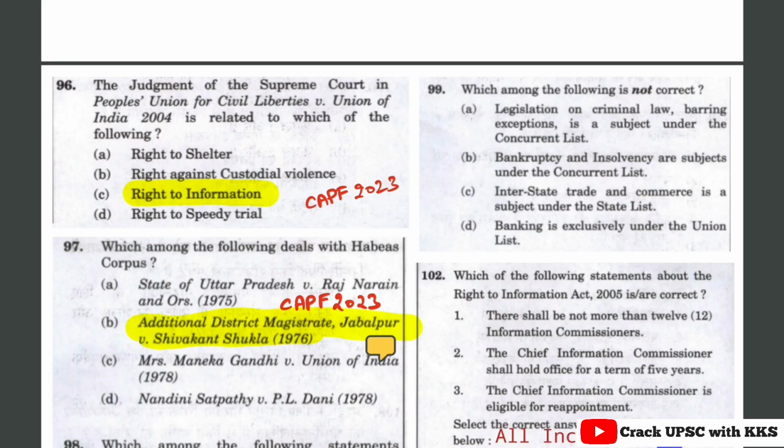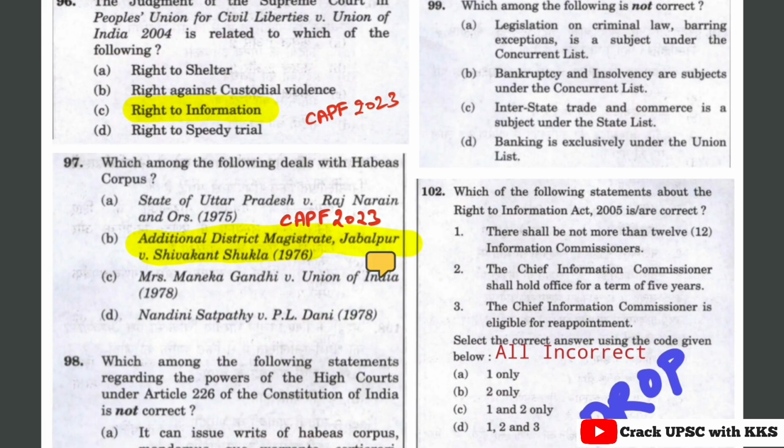The judgment of the Supreme Court in People's Union for Civil Liberties versus Union of India in 2004 is related to the right to information, and the RTI Act was passed in 2005, after this judgment only. And then the next question, which among the following deals with habeas corpus? Habeas corpus is one of the writs of the Supreme Court and High Court under Article 32 and 226.